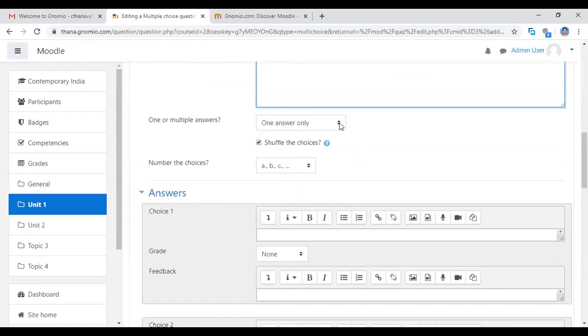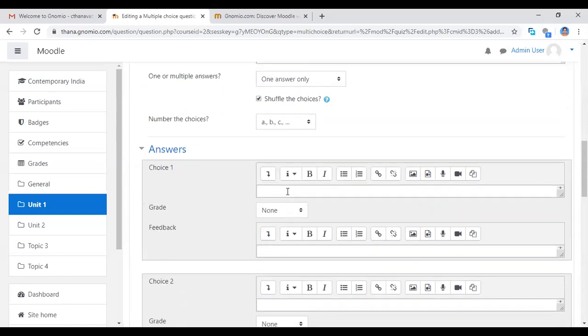See, for one answer only or multiple answers allowed: if you want only one answer allowed, click here, or for multiple answers, you choose that. See the number of choices, A, B, C or 1, 2, 3. You choose which number of choices. Now I'm choosing A, B, C. Choice number 1. Now I'm adding that choice number 1. See, this is my choice.